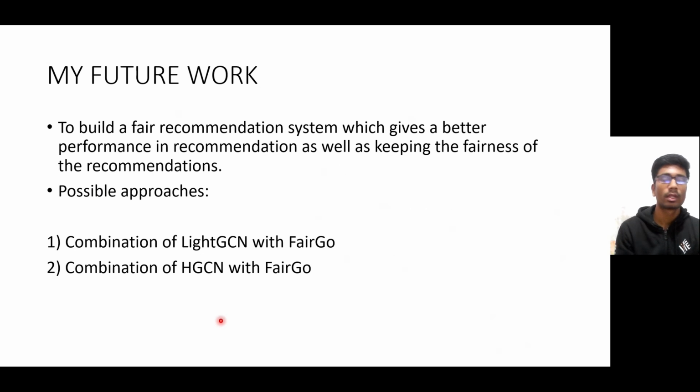So in the future, my aim for this project will be to build a fair recommendation system which gives better performance in recommendation as well as keeping the fairness of the recommendations. The possible approaches that I will be using in the coming semester would be the combination of LightGCN with FAIRGO and the combination of HGCN with FAIRGO.